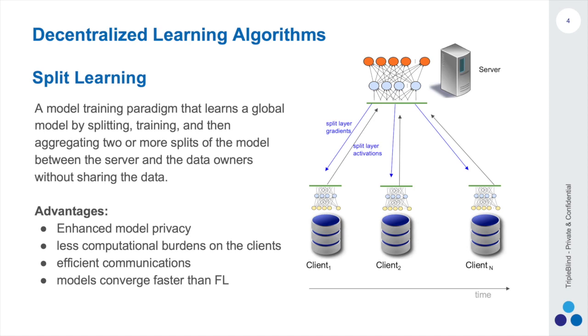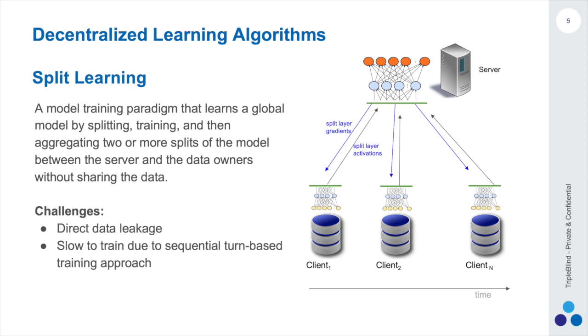Another advantage is that split learning reduces the network bandwidth because it only exchanges a single layer of outputs with a server. And finally, and most importantly, it is also safe to assume that the models produced using split learning will always converge to the same level of models trained using the standard centralized procedure. However, some of the main challenges of split learning still include direct data leakage, and that split learning is slow to train due to the sequential round-based training.